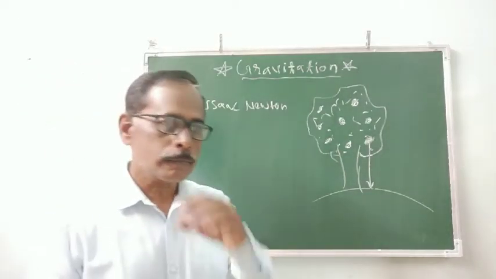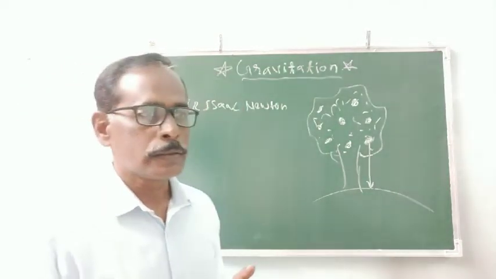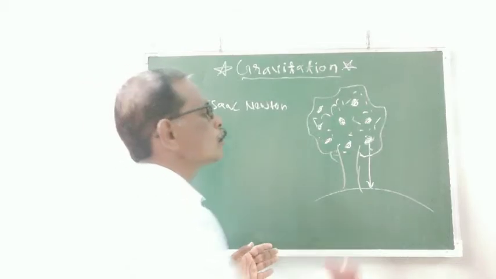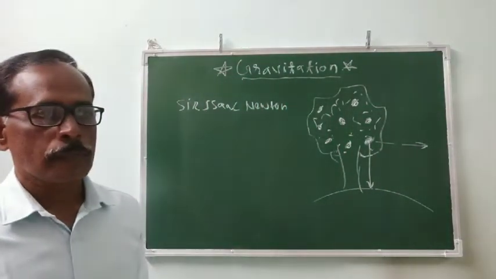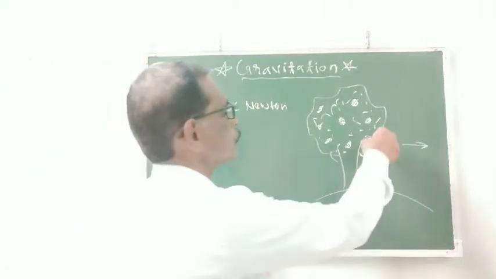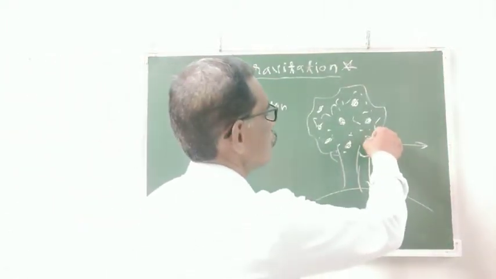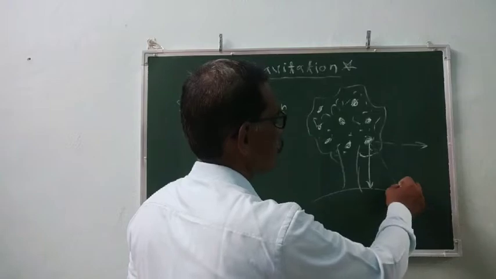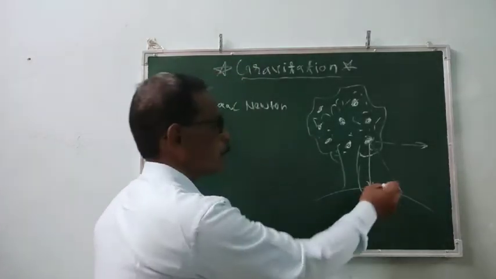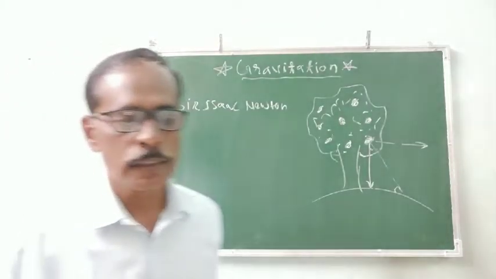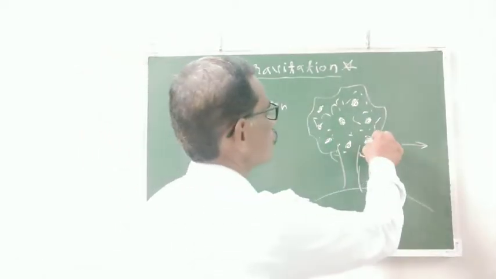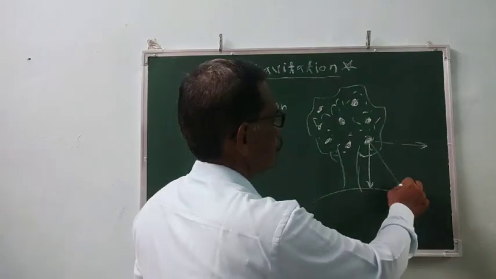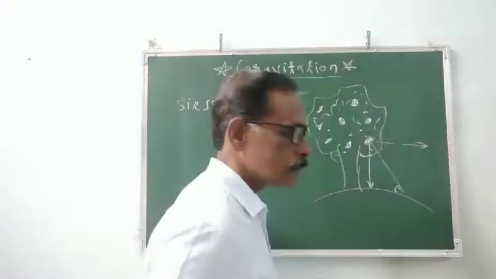Why does that apple not go in the horizontal direction? Or when that apple falls on the earth, why is there no angle in between that vertical direction? Why does that apple not fall on the earth at an angle to the vertical?